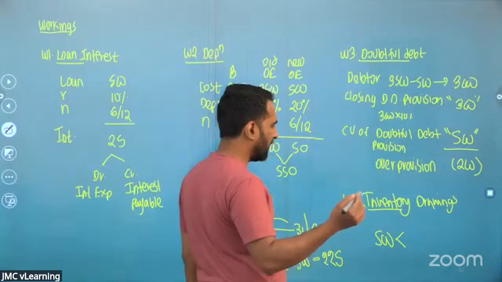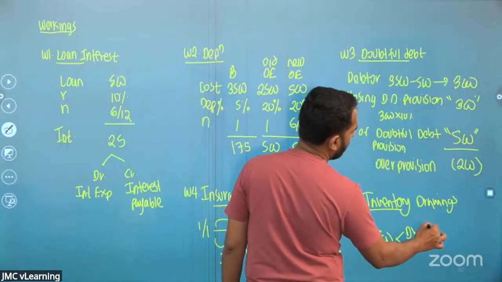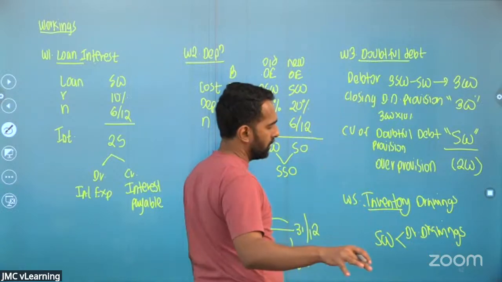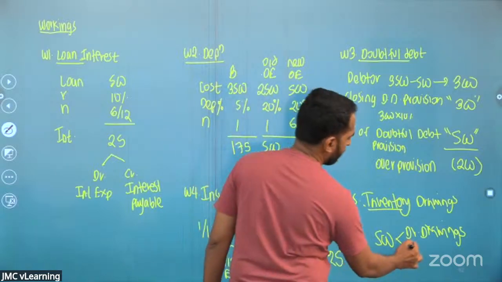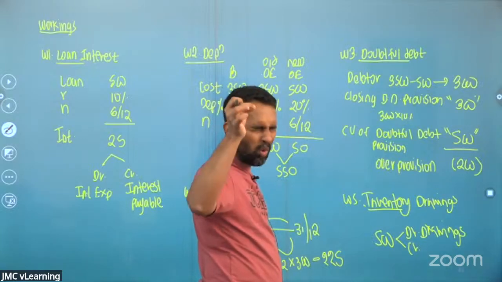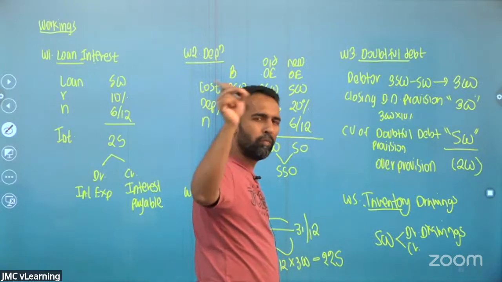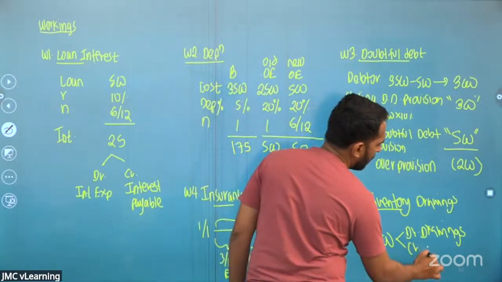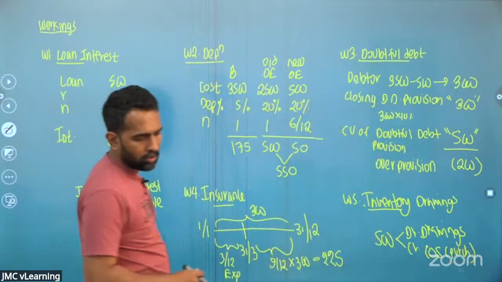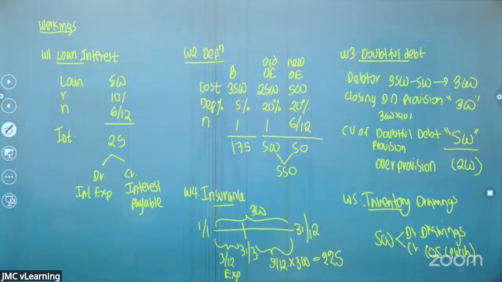How are we going to account? One side it's a drawing, no? So we have to debit that to the drawings account. It's part of my drawings. Drawings means equity comes down. And from where should I credit? All the inventory purchases are inside the purchases account. From the purchase, we have to remove. So credited to cost of sales. Debited to drawings, credited to purchases, in other words, cost of sales.